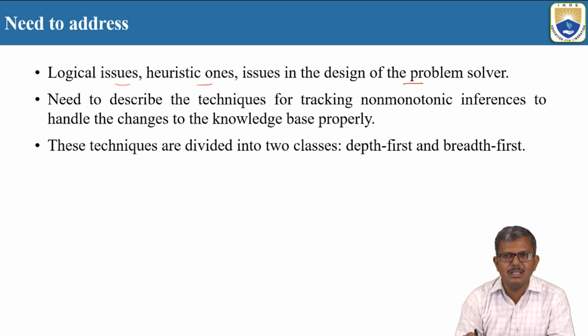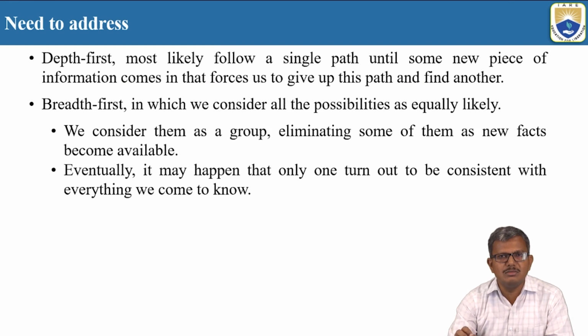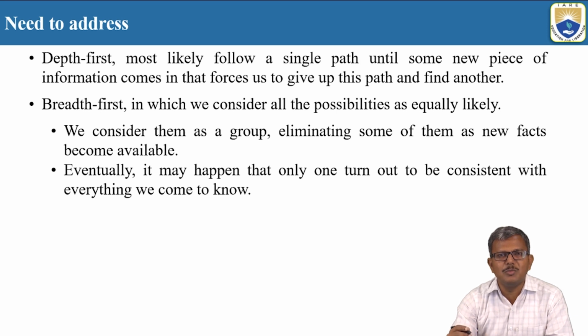So we can say that these techniques have been divided into two classes. One class is the depth first search technique, and another one is the breadth first search technique. In depth first search, as we know from data structures, we select one particular path and keep moving along that path until we find the solution. If the solution is not found and we come to a dead end, then we apply backtracking and try to search in the other branch of the tree. This is the general thing that happens in depth first search.